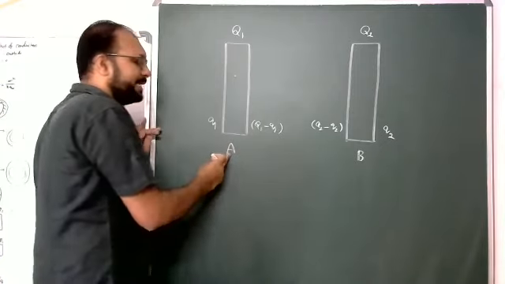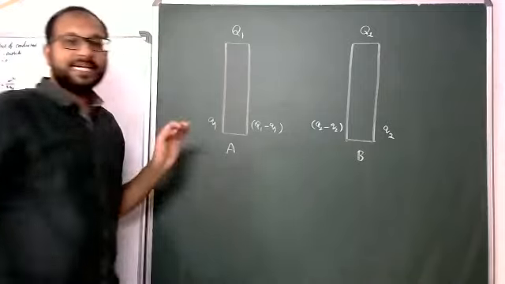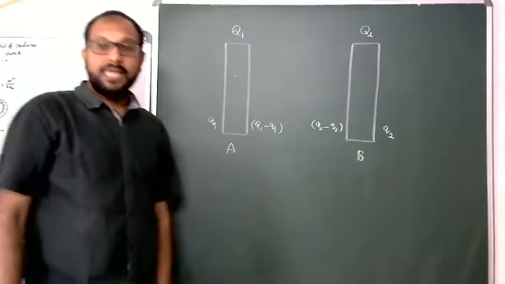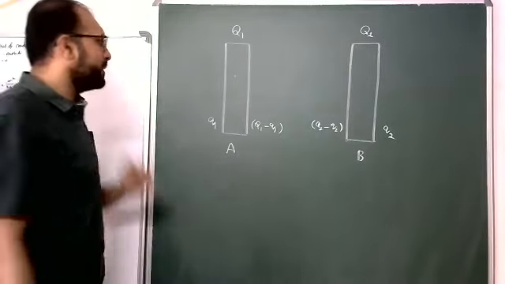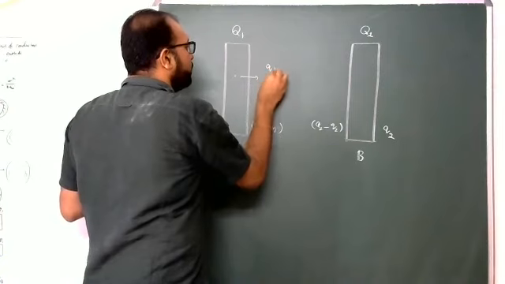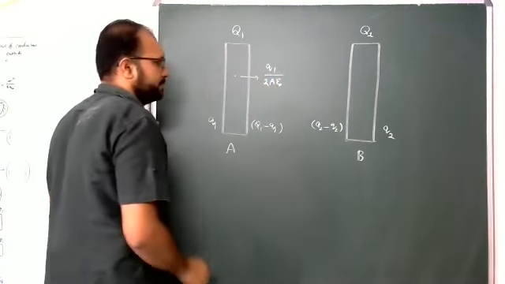Inside the conductor A, now I am taking a point. At this point, how many electric fields are there? 1, 2, 3, 4. These 4 electric fields I am writing. Due to this q1, q1 by 2A epsilon naught.